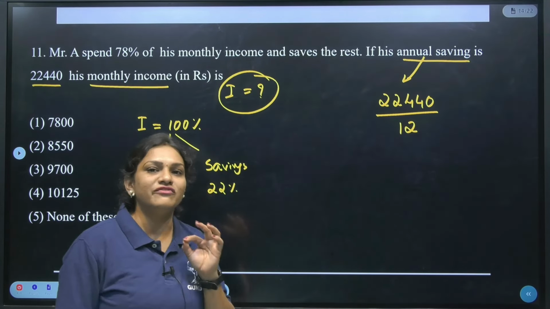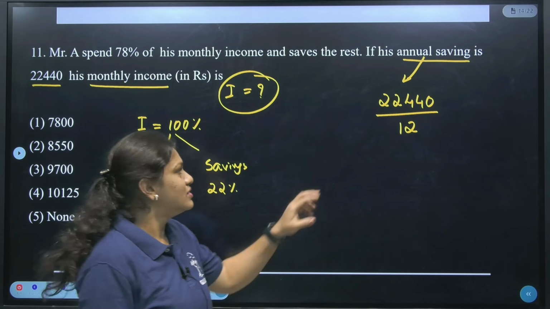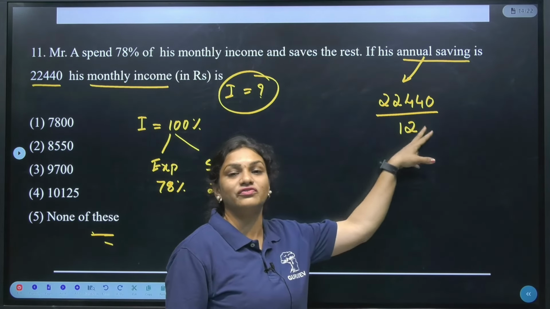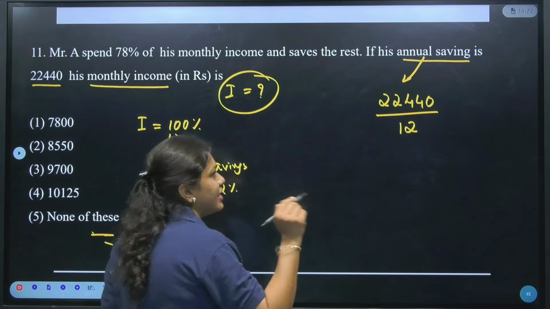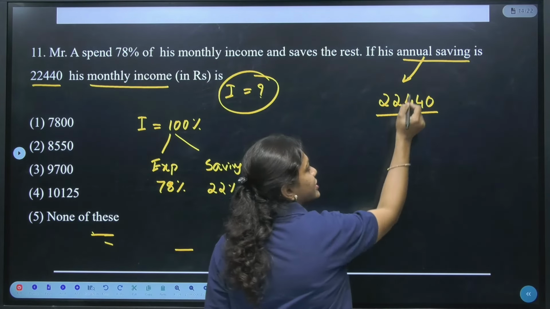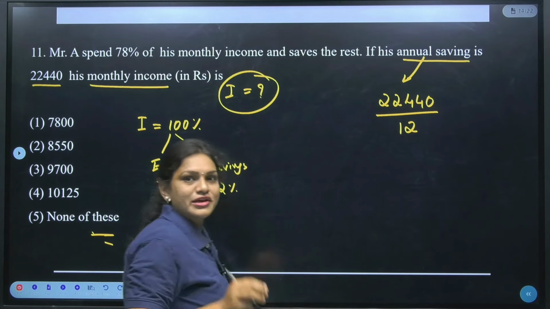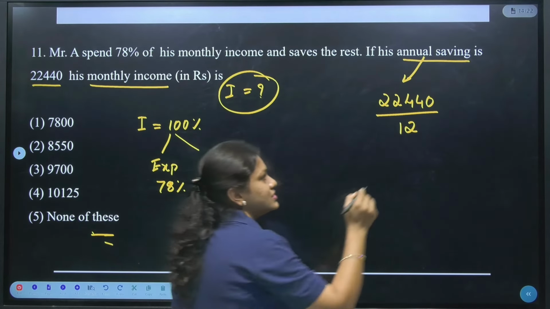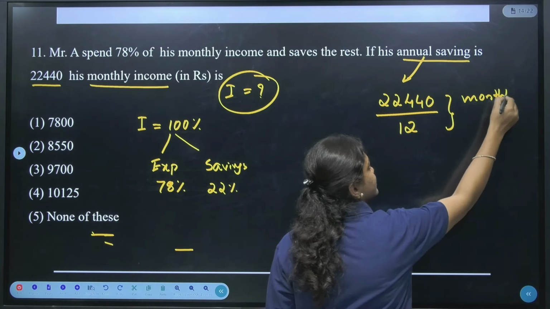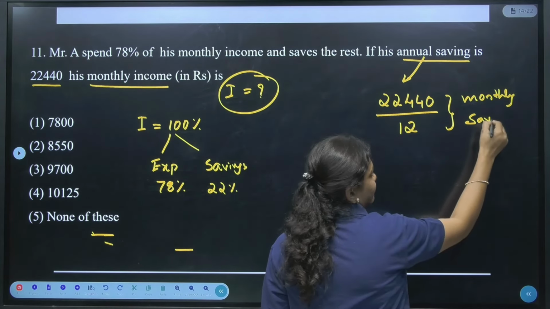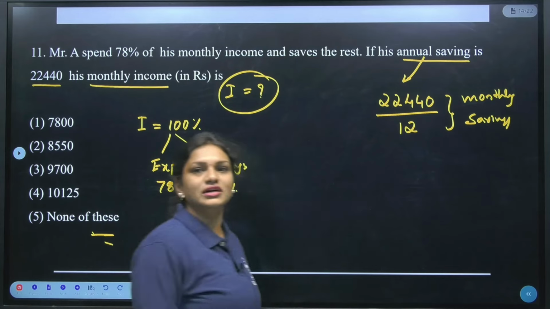If I want to calculate per month savings, we do 22,440 upon 12. Is it clear, guys? Yes. If this is the annual savings, dividing by 12 gives the monthly savings of Mr. A. Is it clear?